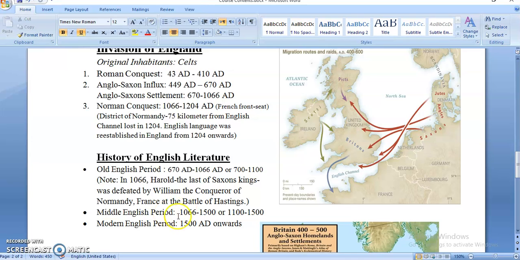But before I talk about this period, I just want to give you bold hints about different periods of English. And from 1500 onward, okay, it is modern English period. And here is the time we can say that English Renaissance was there. Okay, English Renaissance. Although Italian Renaissance started in 14th century, or rather mid of 15th century, but when it reached England, you can say we were in 16th century. Okay, Elizabethan age.